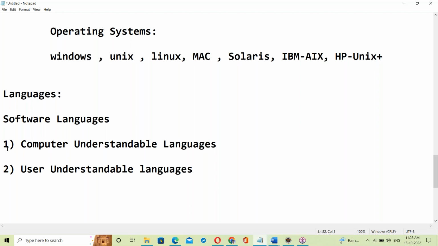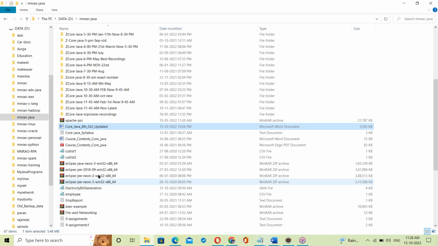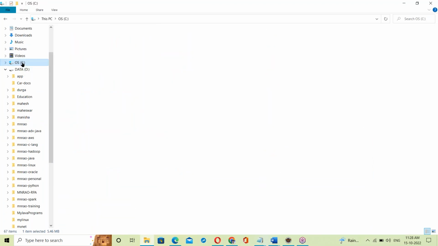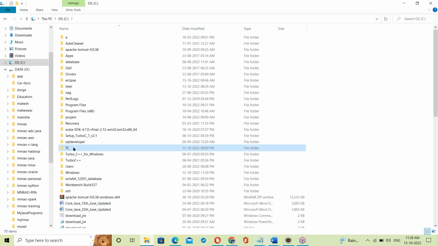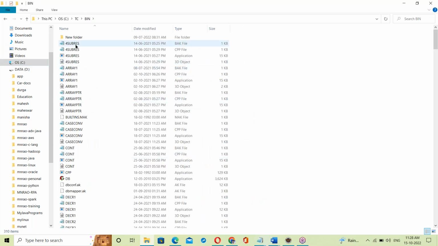See, the computer understands some language. User understandable languages are like C, C++, Java; all of these are user understandable. Suppose this is some C program, for example.